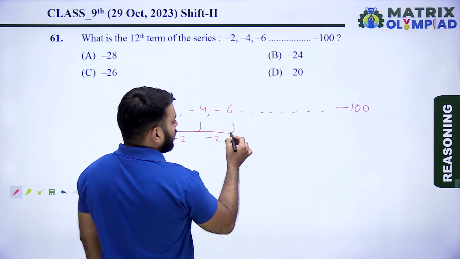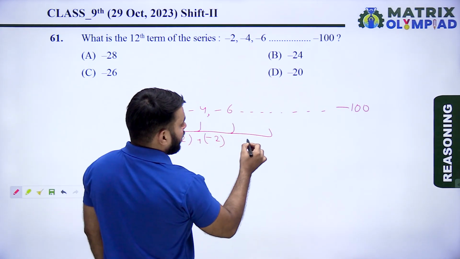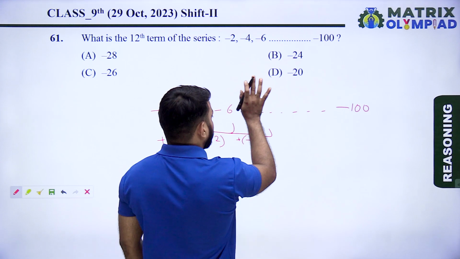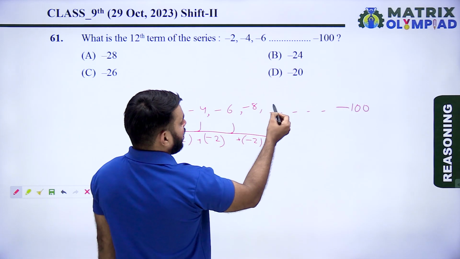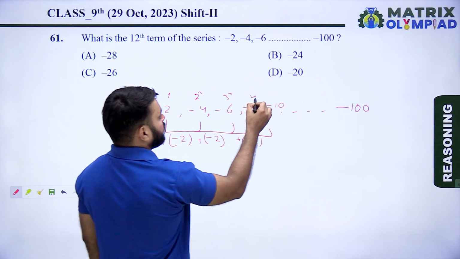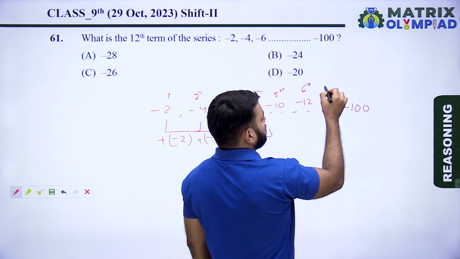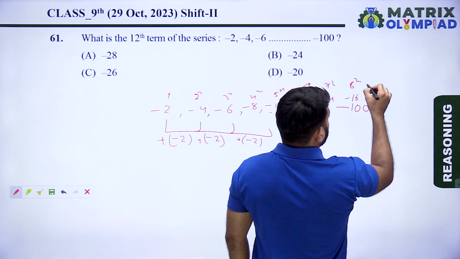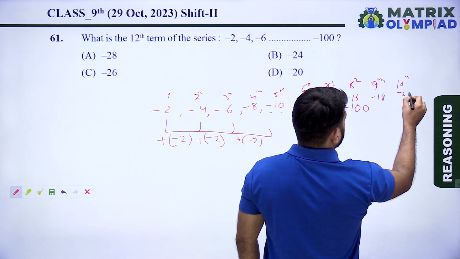Now again adding -2 in -6 means -8. So the fourth term is -8. Now the next term is -10. First term, second term, third term, fourth term, and the fifth term is -10. The sixth term is -12. The seventh term is -14. The eighth term is -16. The ninth term is -18. The 10th term is -20.